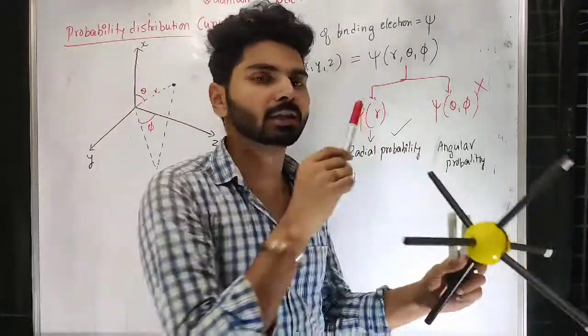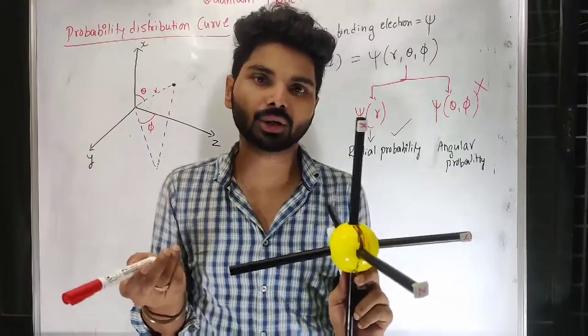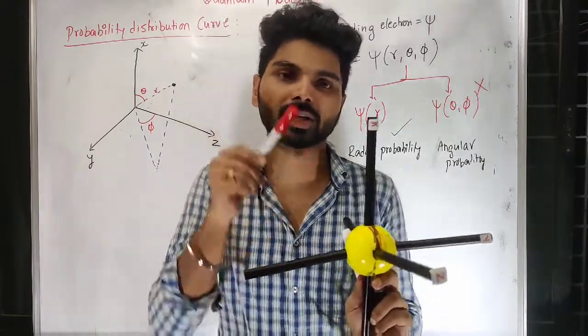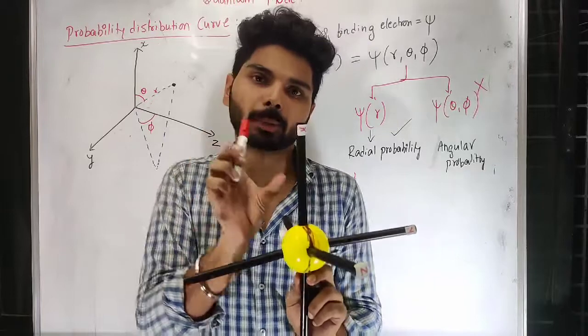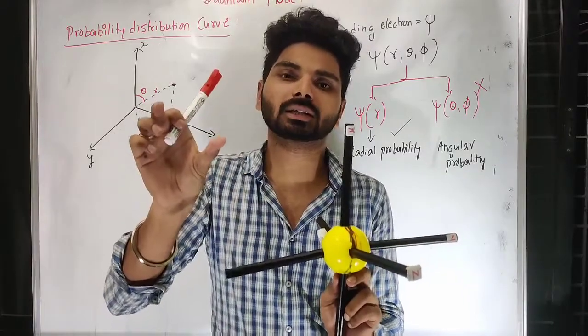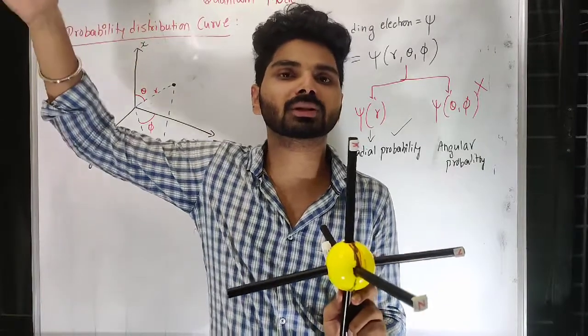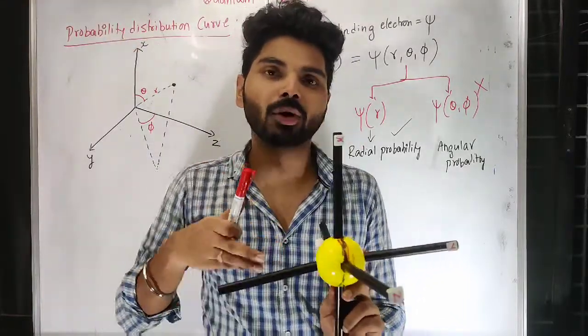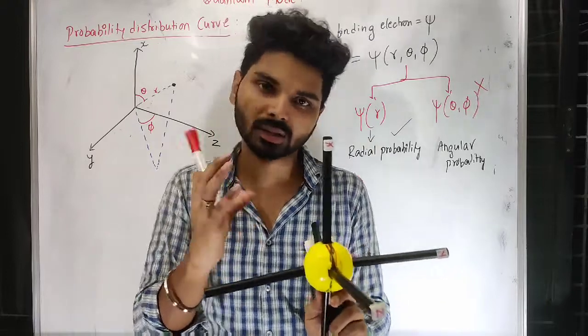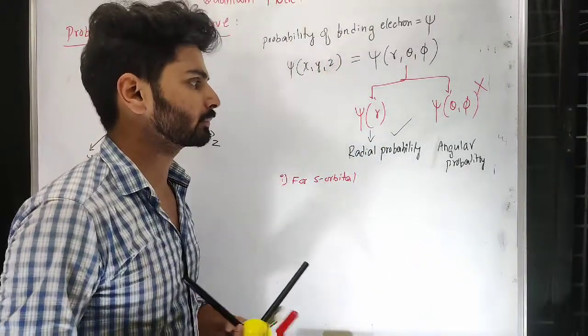Why do I say at a particular distance? Because at all distances you cannot think of a 1s electron. The 1s electron is at one particular distance, and 2s will be at another distance. As distance increases, at particular positions you can find 1s, 2s, 3s, 4s like that. But in all the angles you can find it, because the spherical shape makes that happen.